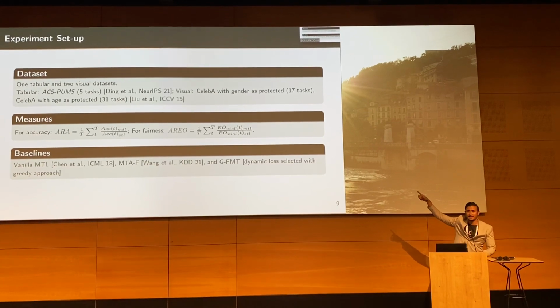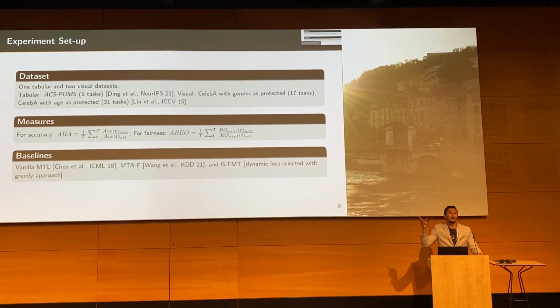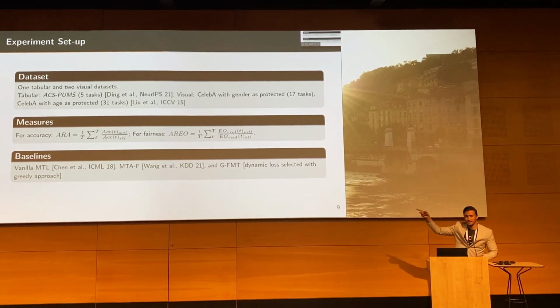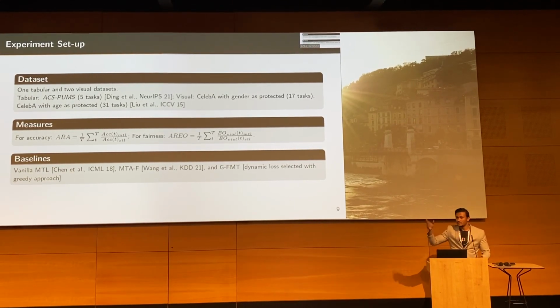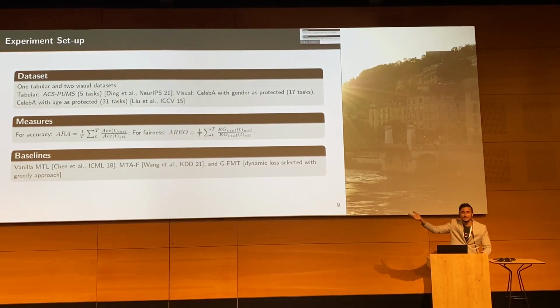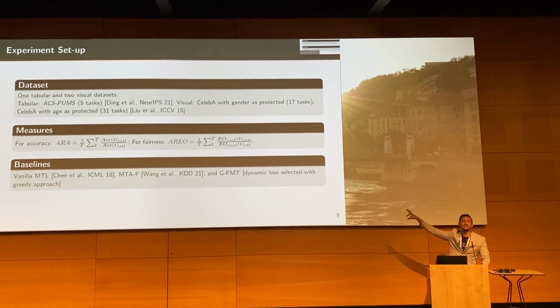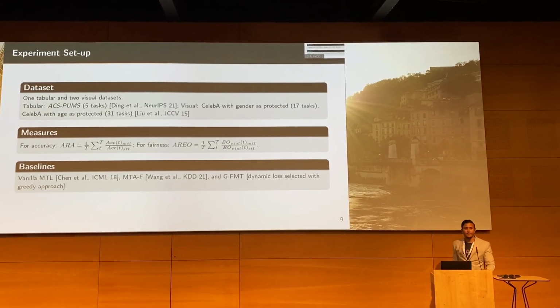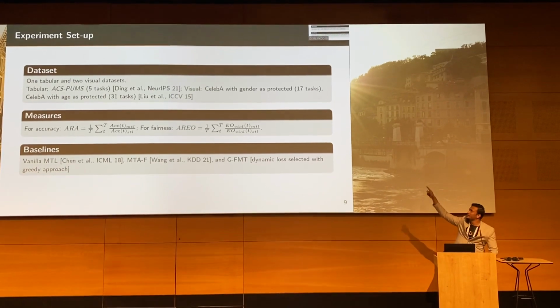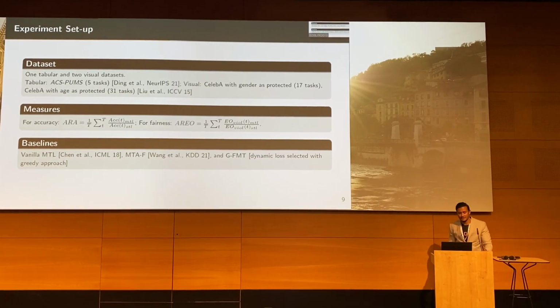When I selected gender as a protected attribute, did the presence of a facial beard make any sense as a task? Obviously not, right? Because the images of females will not have it. So in this way we identified certain tasks and eliminated them for a given protected attribute. And we followed the same for both cases, one with age and one with gender.